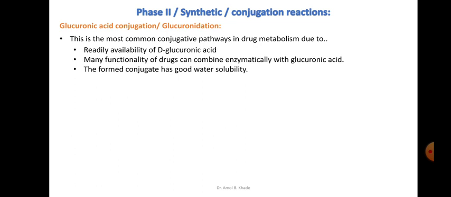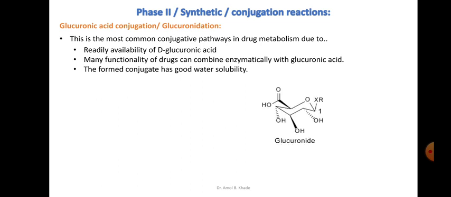drug metabolism. The reason behind this is that glucuronic acid is abundantly and readily available in the body as D-glucuronic acid. The second reason is that many functionalities of our substrate or the drugs can easily combine enzymatically with this glucuronic acid and form a conjugate. And the third reason is that the formed conjugate has very good water solubility, so that it can be easily eliminated. So these are the three reasons which make glucuronic acid conjugation the most common pathway for the metabolism of most of